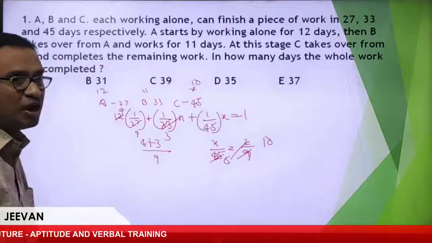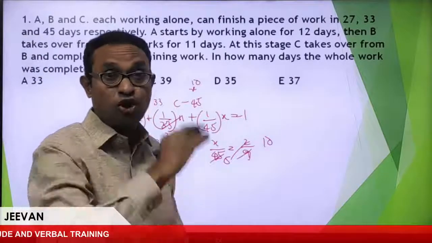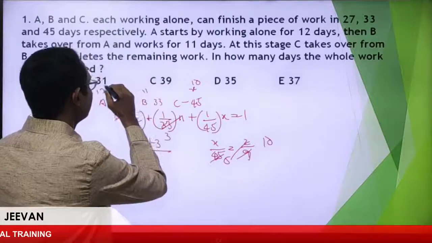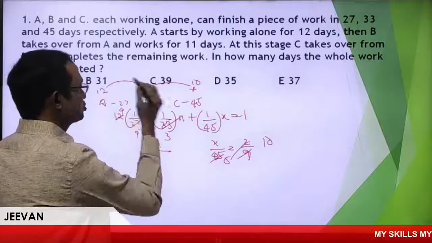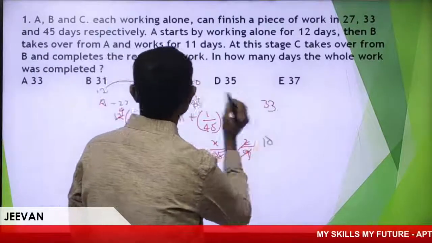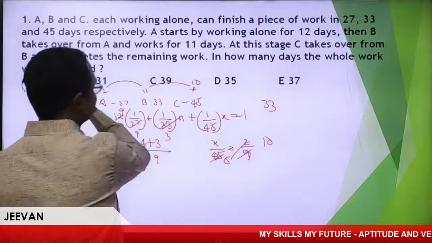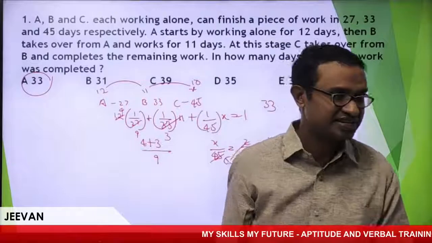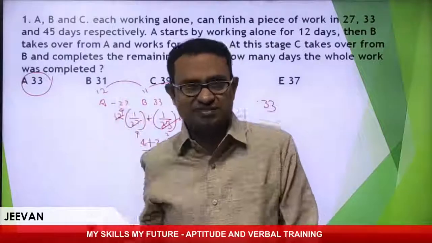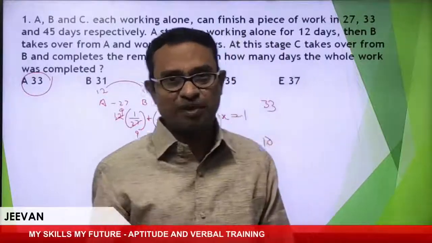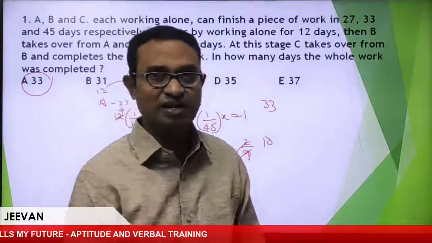How many days was the whole work completed in? 12 plus 11 plus 10. So 21 plus 12, absolutely 33. So your answer is the first choice. Great, Maharani. Good, Amma. Your answer is absolutely right. Now the question is very clear. This is the strategic way of doing the problem within a few steps. Hope you are comfortable.